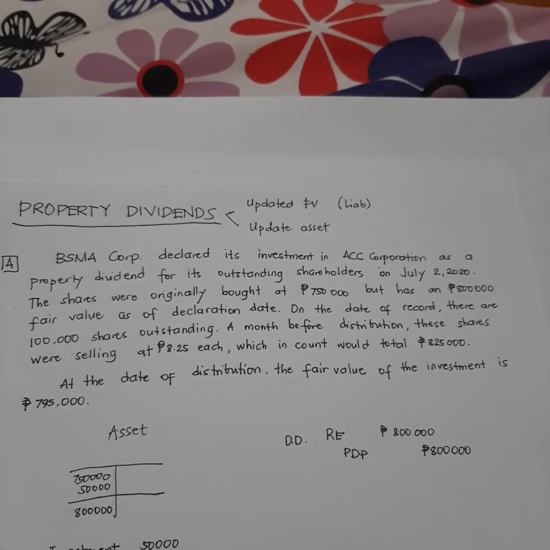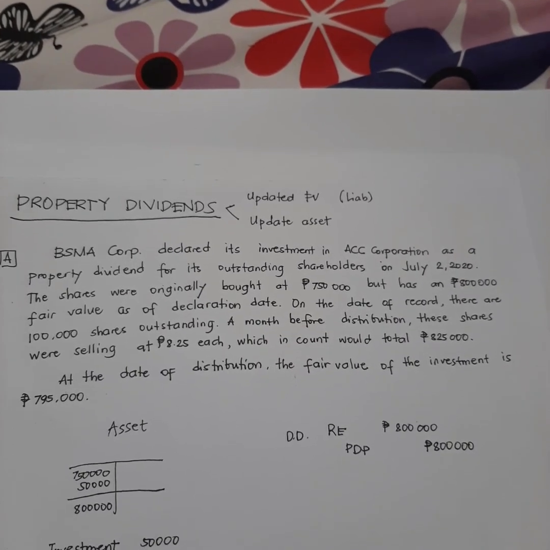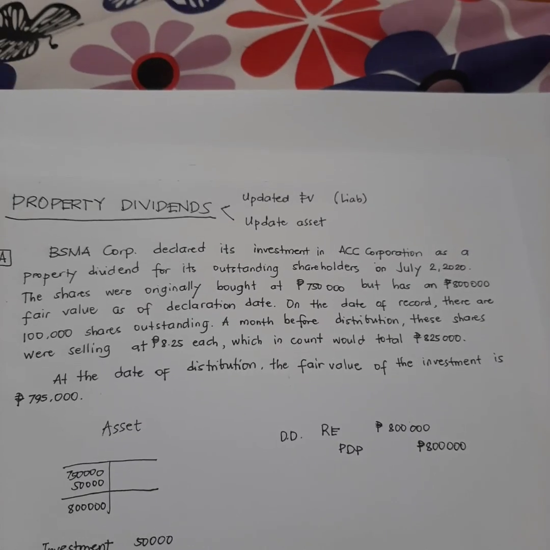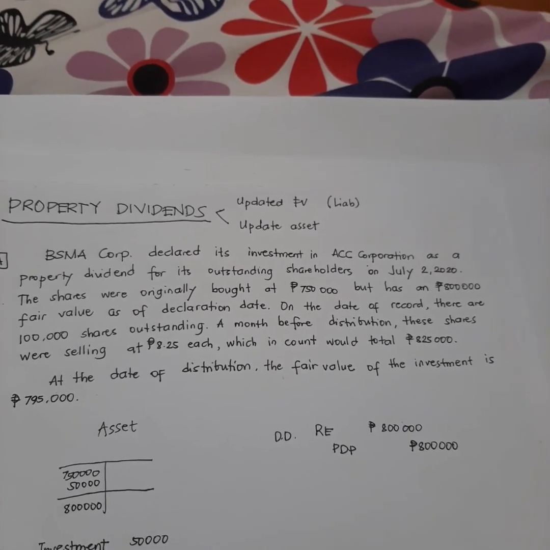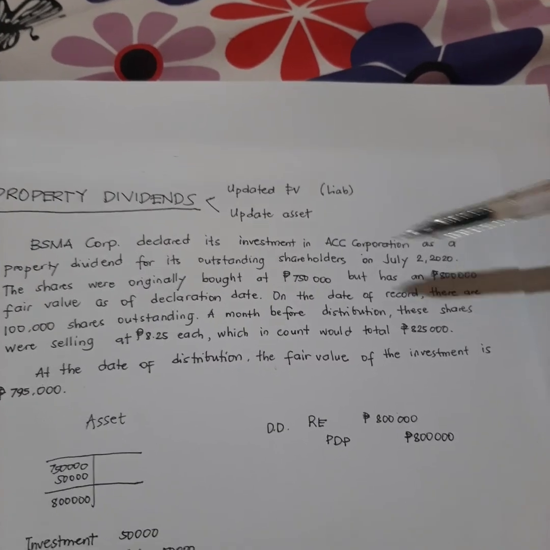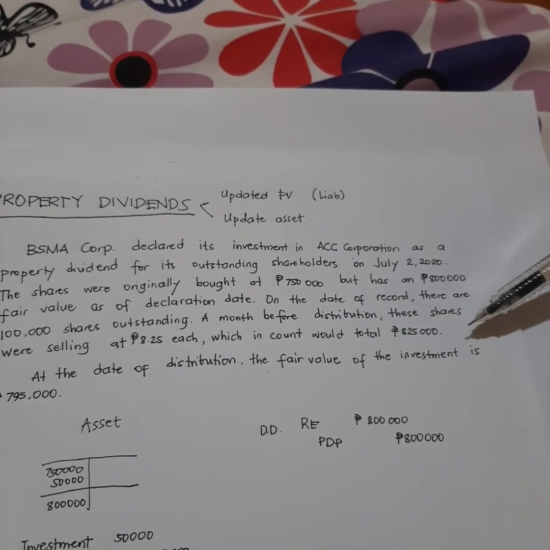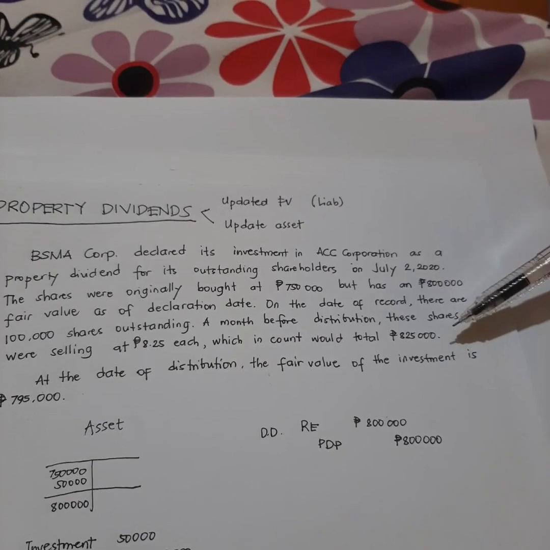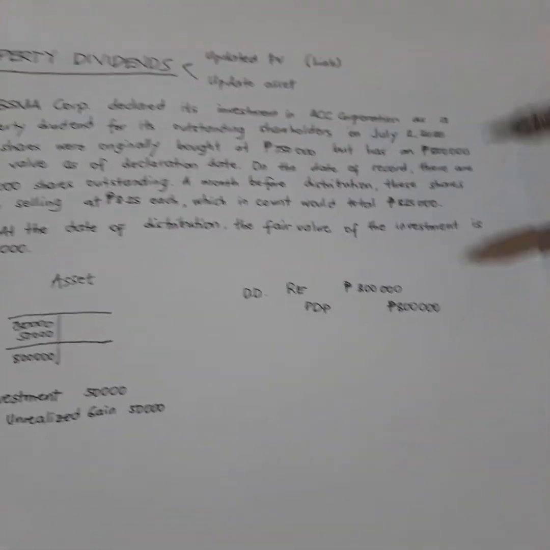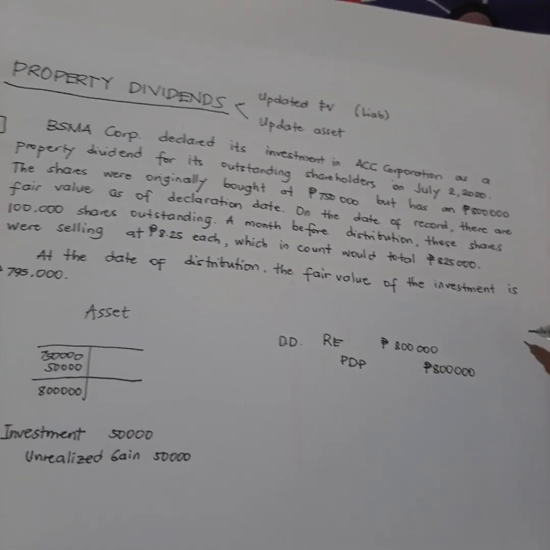A month before distribution, these shares were selling at 8 pesos and 25 centavos each. So, which in count would total 825,000 pesos. So, from 800,000 na liability, ito yung recorded natin na liability.